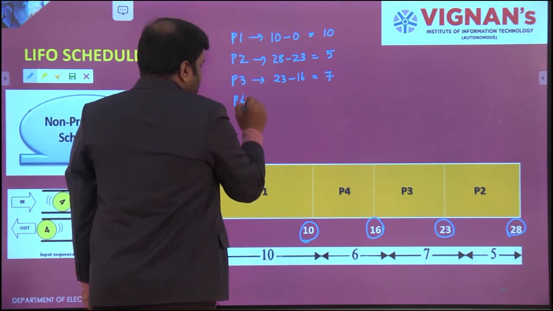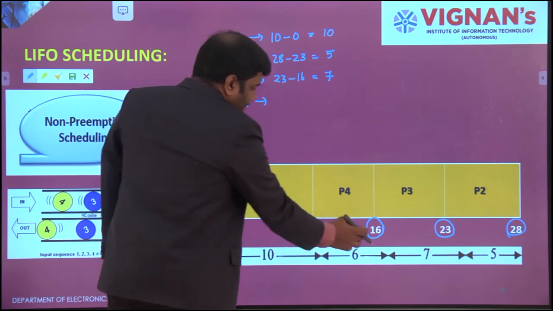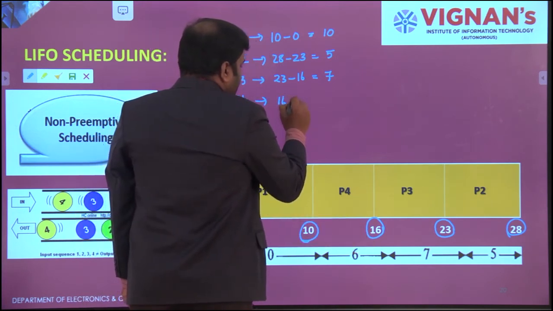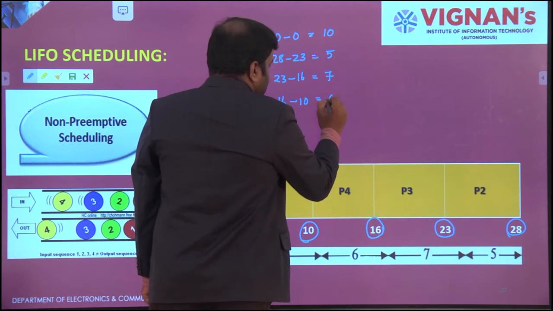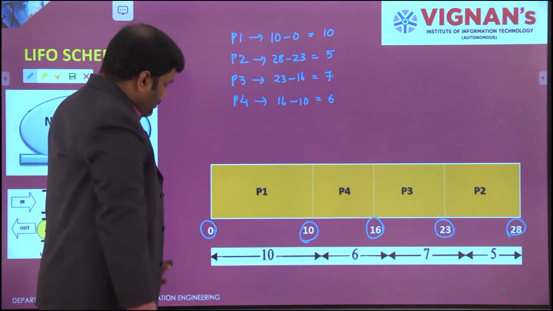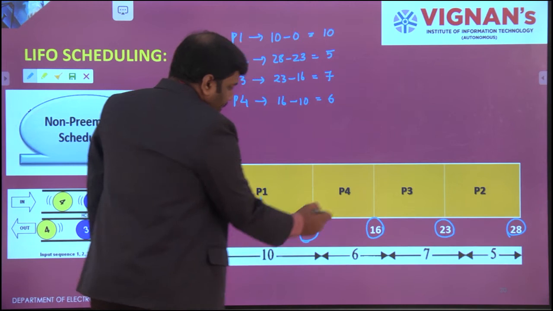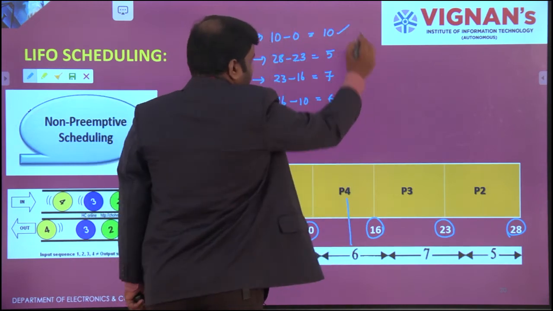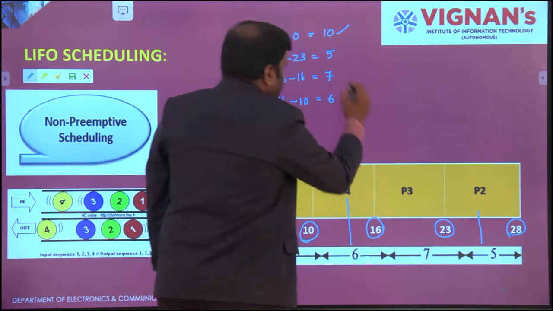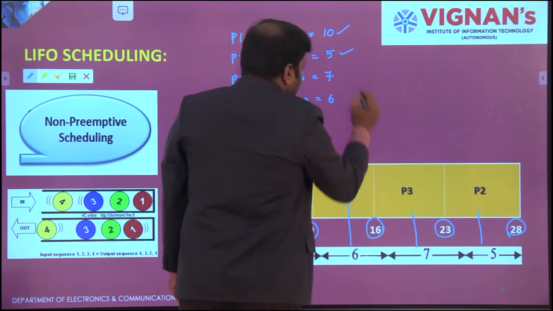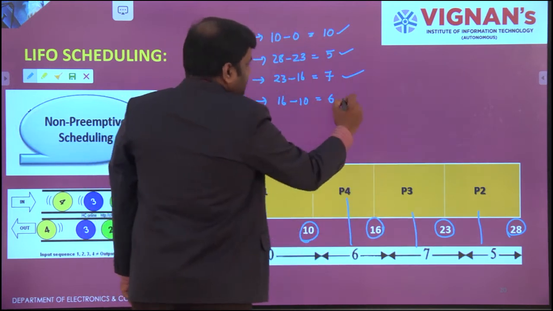And the last one is P4, starting at 10 and ending at 16, that is 6. Right? Just check it out. P1 10, P2 5, P3 7, and P4 6.